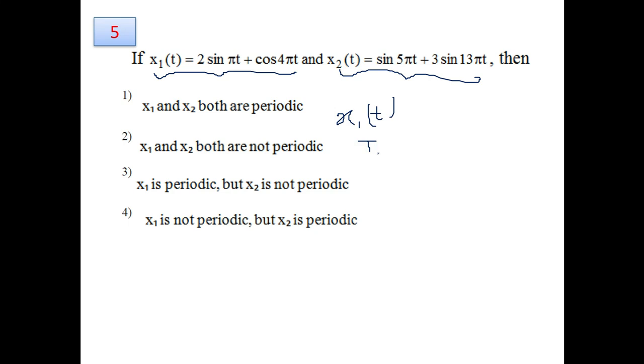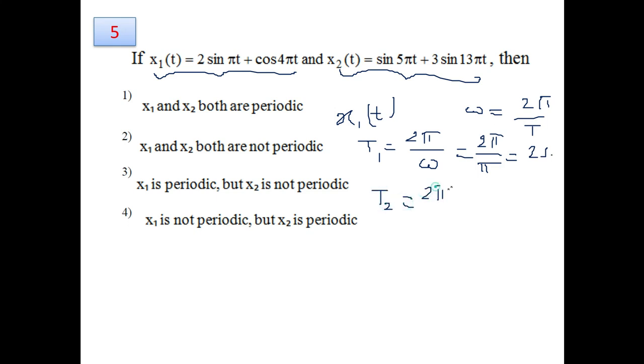Say the first part has time period T1, which we obtain using the relation omega equals 2 pi by T. So T equals 2 pi by omega. For the first component of x1(t), the frequency omega is equal to pi, so this comes out to be 2 seconds. The second component has omega equal to 4 pi, so this value will be 1 by 2. If you find the ratio of T1 over T2, this will be 4 by 1.